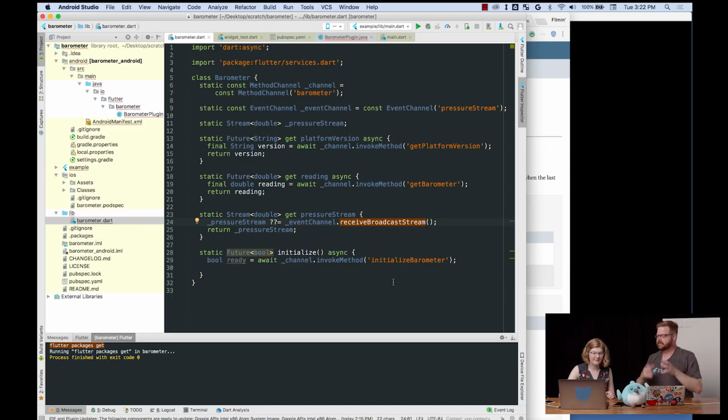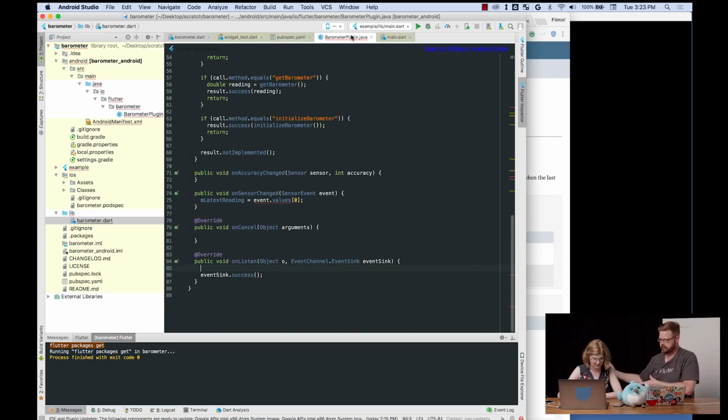So we're going to say, on Dart, give me a stream from the registrars, the plugin management system. That's going to go to the Java class and say, hey, somebody wants a stream, and it's going to call onListen, right? And so my question is, when onListen is called, where are the events coming from? That's where I'm unclear. Oh, sure, because we covered that one in the other episode.